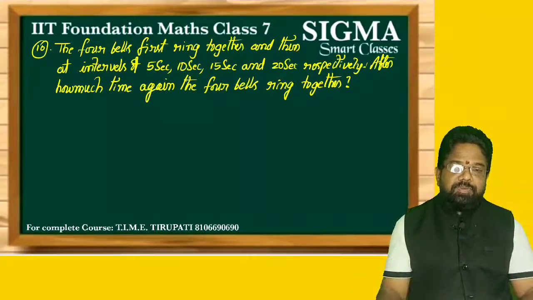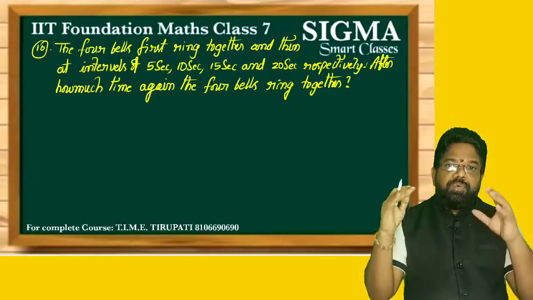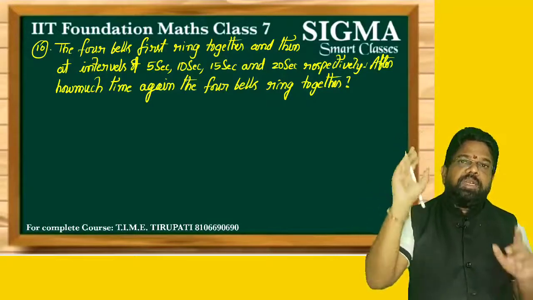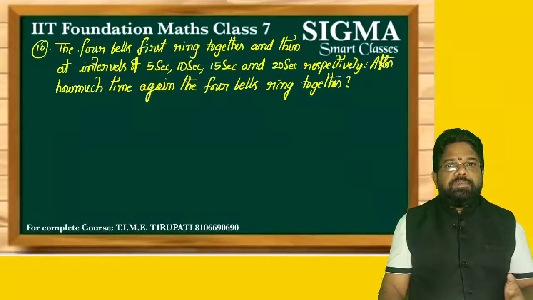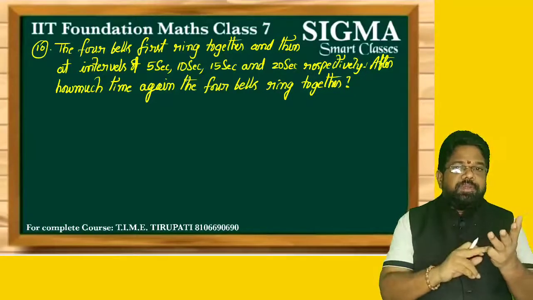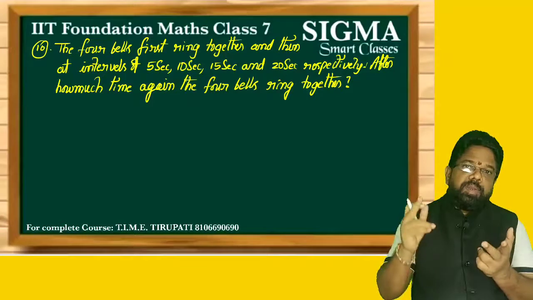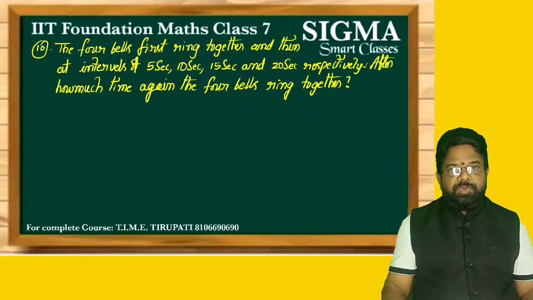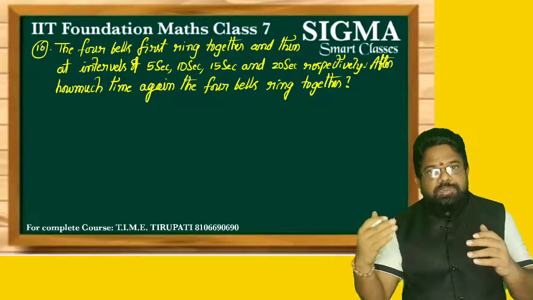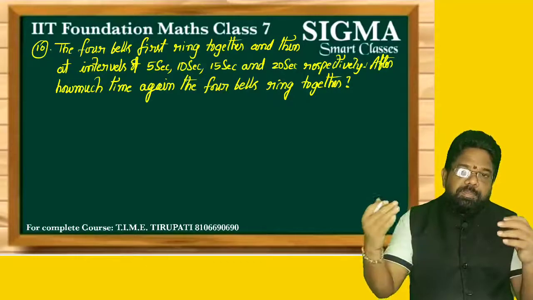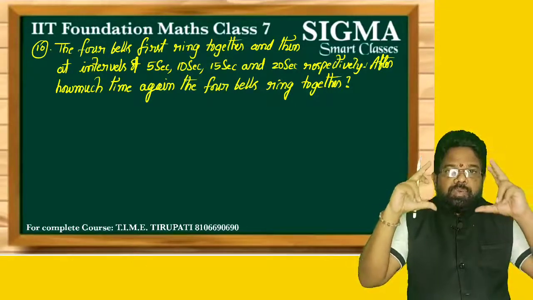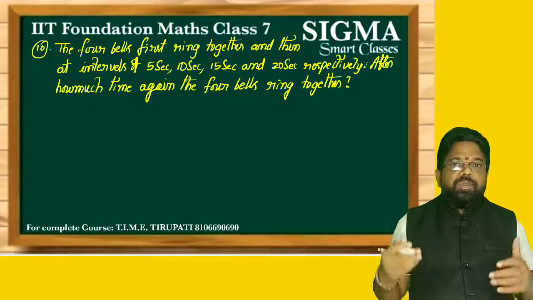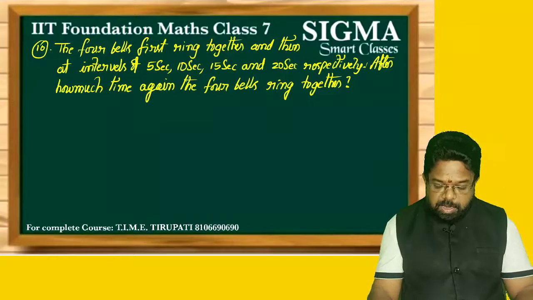Practically, if you observe what happens here, there are 4 bells; assume in your mind that 4 bells are there. The 4 bells first ring together at the same time. Then the first bell rings after every 5 seconds, the second bell after every 10 seconds, the third bell after every 15 seconds and the fourth bell after every 20 seconds. If this process continues, after a certain period the 4 bells again ring together at the same time. To find after how much time, you have to calculate the LCM of the given intervals.